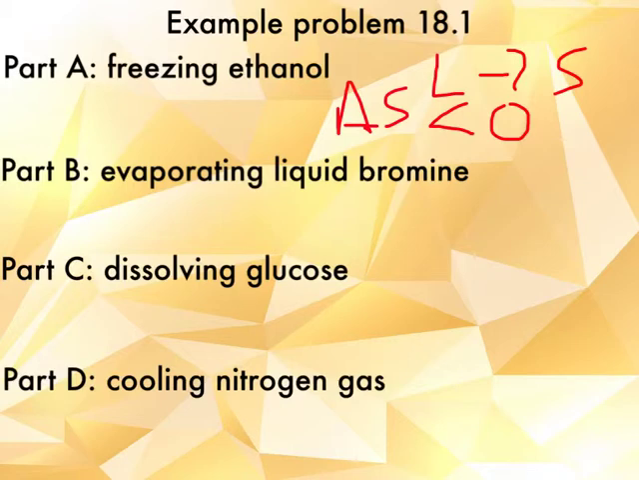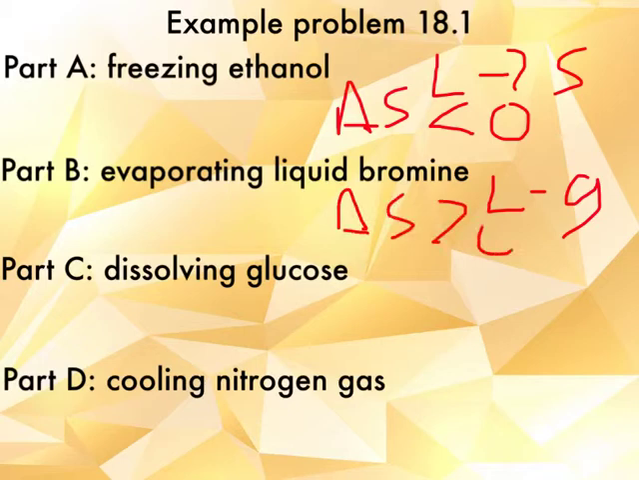However, if we do the opposite, if we evaporate a liquid, if we turn a liquid into a gas, we are in fact increasing the space that the particles take up. The particles are more spread out, and therefore we're increasing the entropy. So the delta S is going to be greater than 0. All right, I want you to pause the video and try the other two processes. Turn the video back on when you're ready to see the answers and check your work.